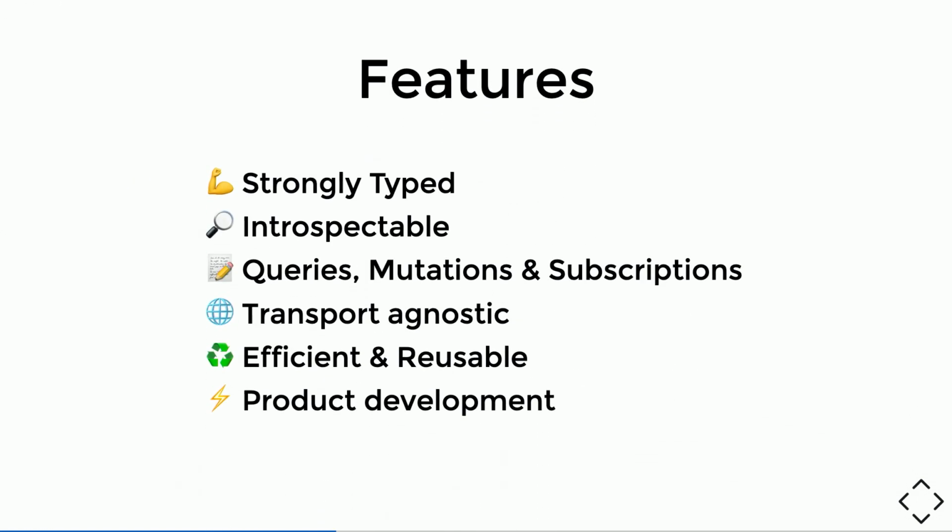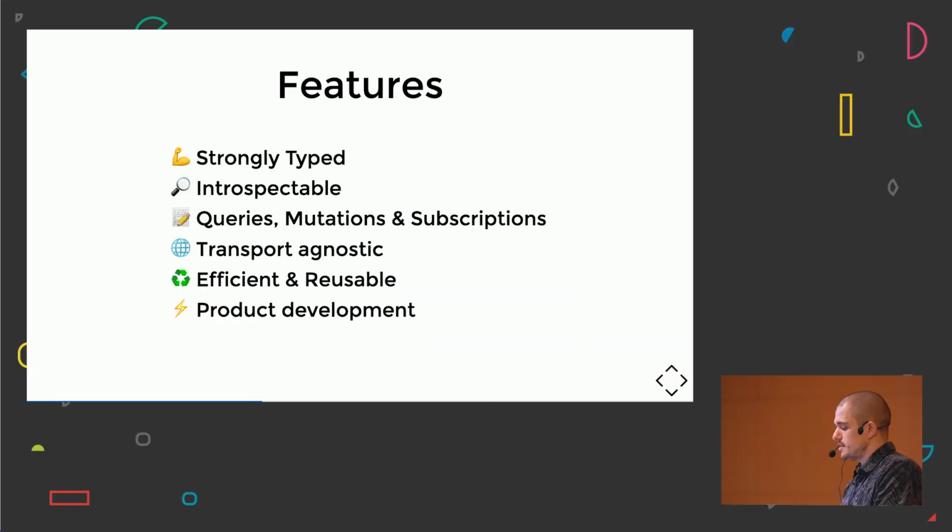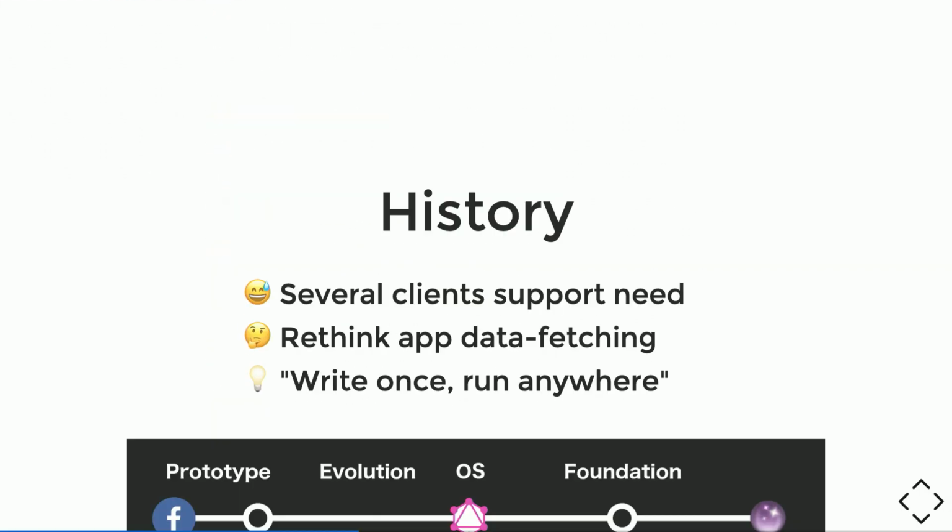The main features of GraphQL are: it is strongly typed, based on a GraphQL schema, it is introspectable, it is based on queries to fetch data, mutations to modify data, and subscriptions to subscribe to data. It is transport agnostic, it is efficient and reusable, avoiding overfetching and underfetching, and it provides fast product development.